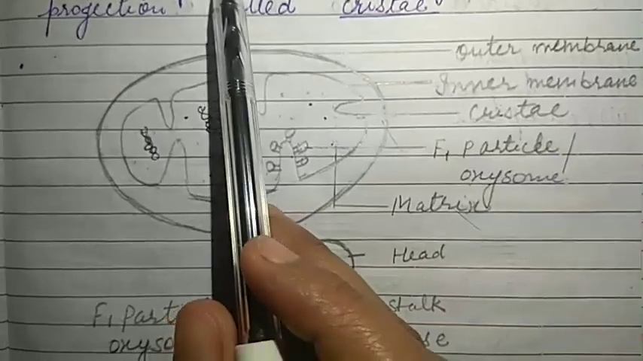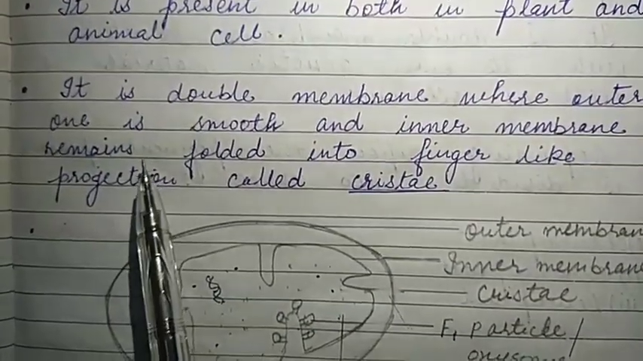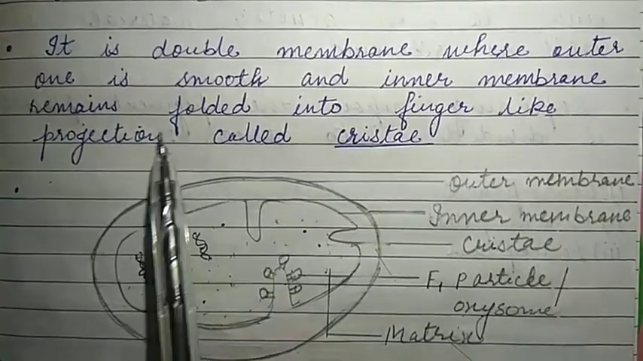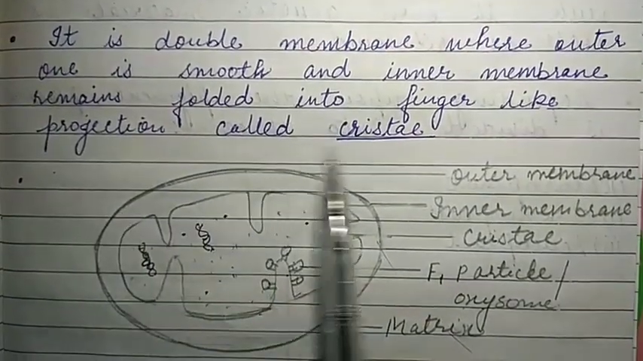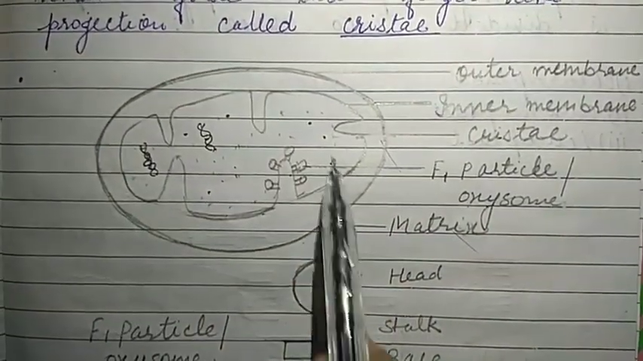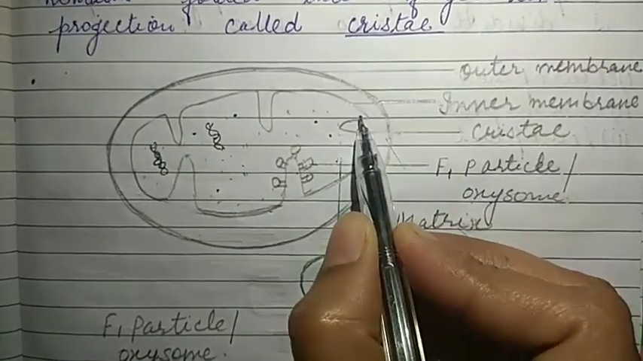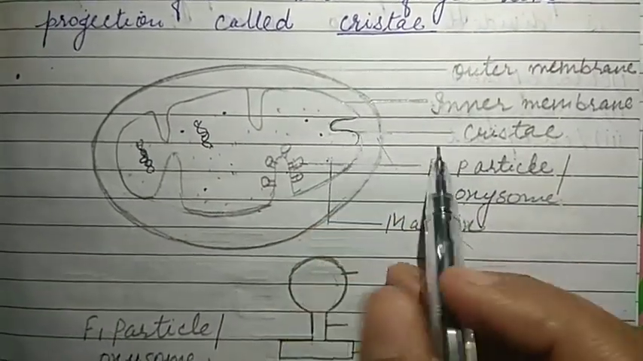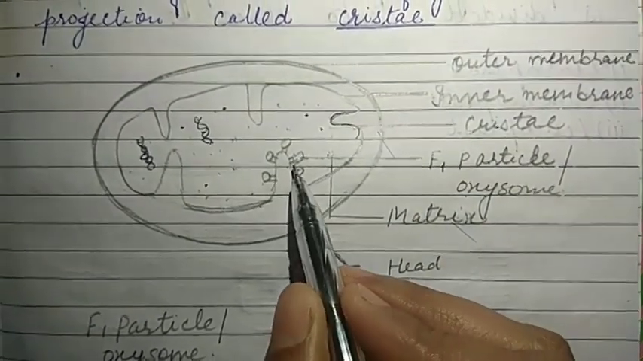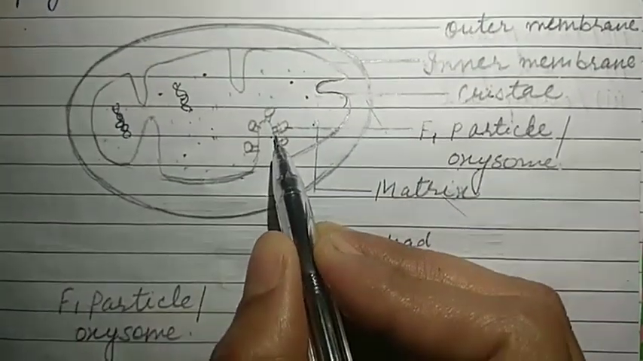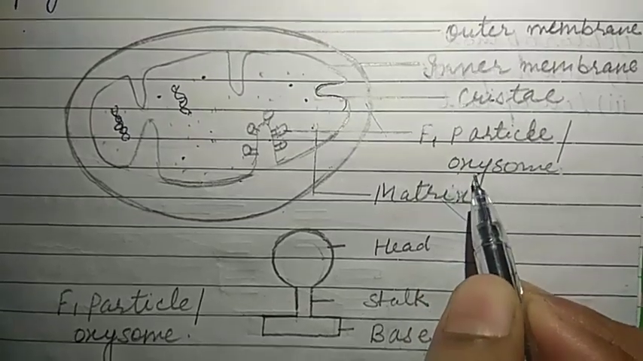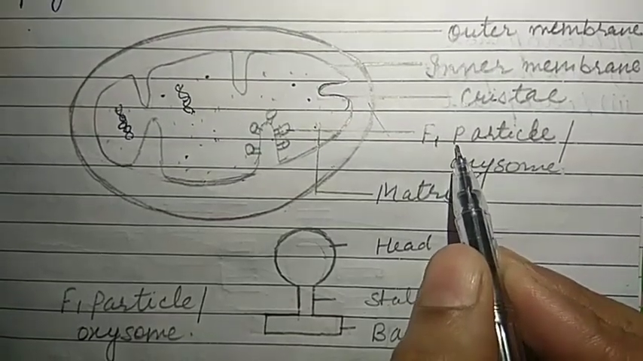This is only written here. It is a double membranous structure. One is the outer, which is a smooth membrane. The outer membrane is smooth, while the inner membrane remains folded into finger-like projections called cristae. Let's see in the diagram. The outer membrane is smooth, while the inner membrane, you can see here, is folded into finger-like projections, and these finger-like projections are known as cristae. On the cristae region, rounded structures are present, and these rounded structures are called F1 particles, oxysomes or elementary particles.